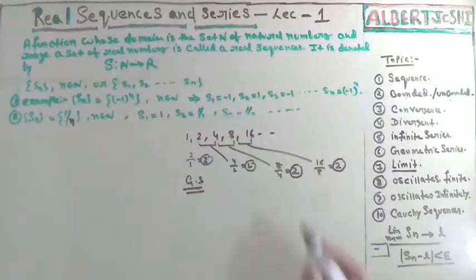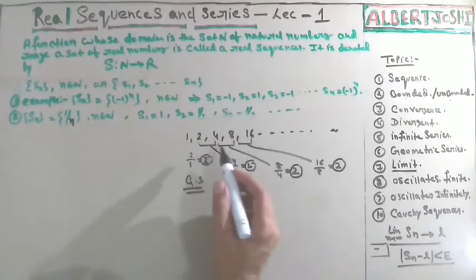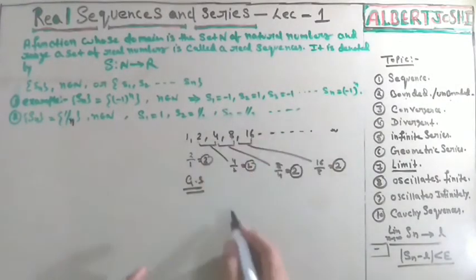So in a geometric series, suppose there are an infinite number of values. In this condition, how to find the nth term? Number one is how to find the nth term.